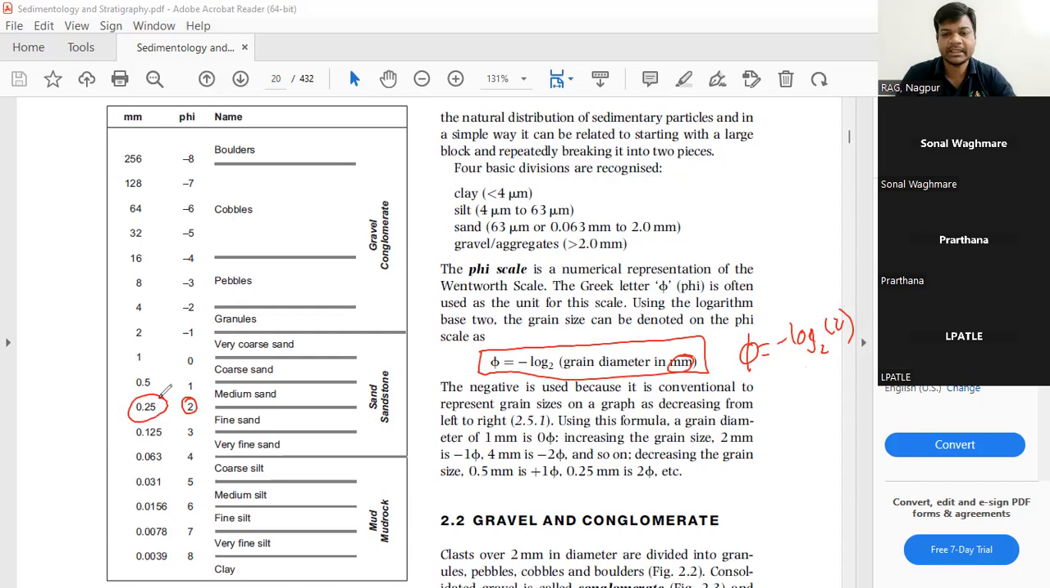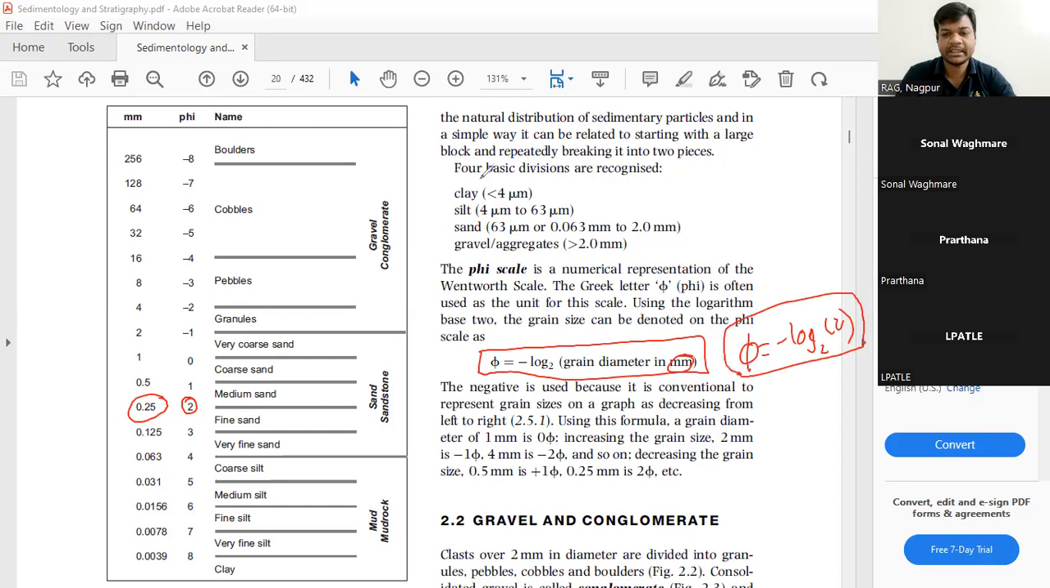But yes, they can ask you for anything, and obviously it is not possible for you to remember all these in sequential manner. If you can remember the entire phi values and the mm scale, well and good. If you can't, just remember this formula and you can calculate them accordingly. So this is the phi value.